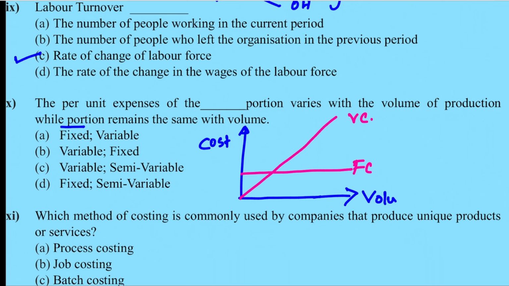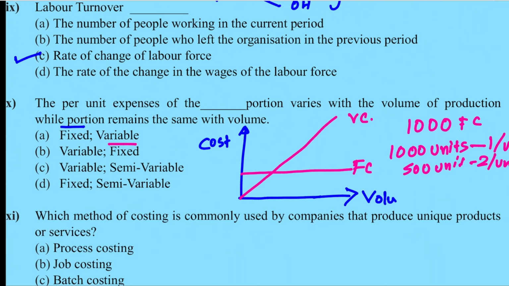Variable portion varies with volume of production, fixed portion remains the same. But when it is per unit, absorption per unit, variable cost will not change. So what remains the same with the volume is variable. What changes is fixed. Per unit fixed cost changes. Why? Let's say you have 1000 as fixed cost. If you produce 1000 units, this is 1 per unit. But if you produce 500 units, it becomes 2 per unit. So this behavior is changing per unit. So fixed portion varies with volume of production per unit, and variable remains the same with volume. So the correct answer is A.